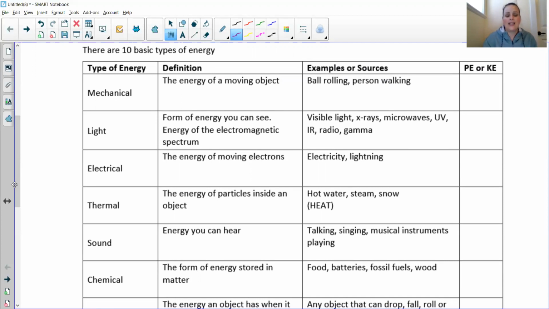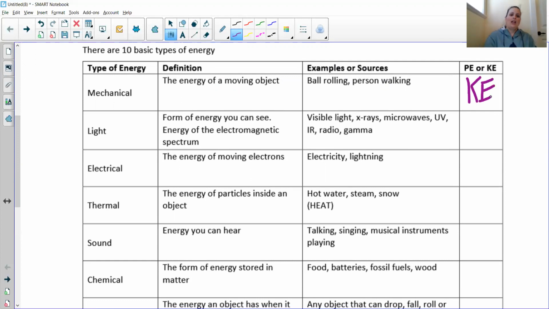Now, there are 10 types of energy, and all of these 10 types are either going to be a type of kinetic energy or a type of potential energy. So we have mechanical energy. This is the energy of a moving object. So an example is the energy that a ball rolling has, or a person walking has. So what kind of energy do you think that is? And that is kinetic energy.